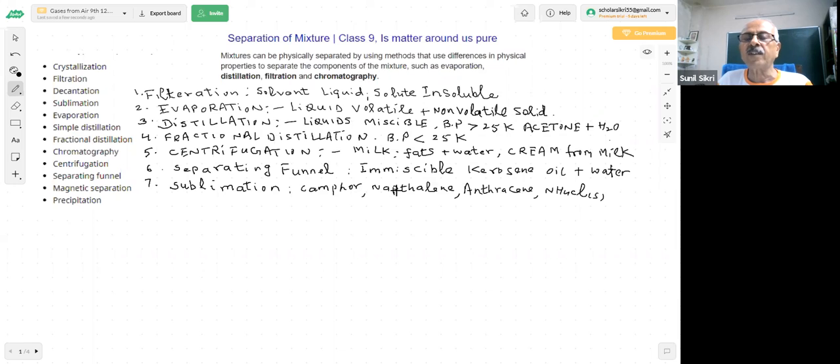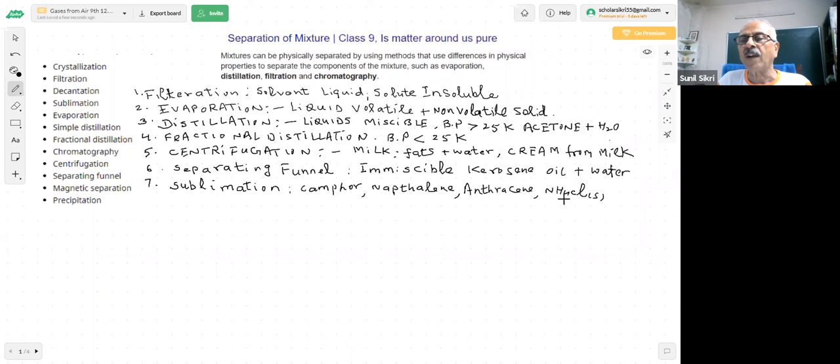We have already discussed this method in our last lecture. A diagram was also shown to you: we heat the mixture in a china dish, with an inverted funnel with cotton wool kept on the china dish. The anthracene or ammonium chloride will sublime and form vapor, students.